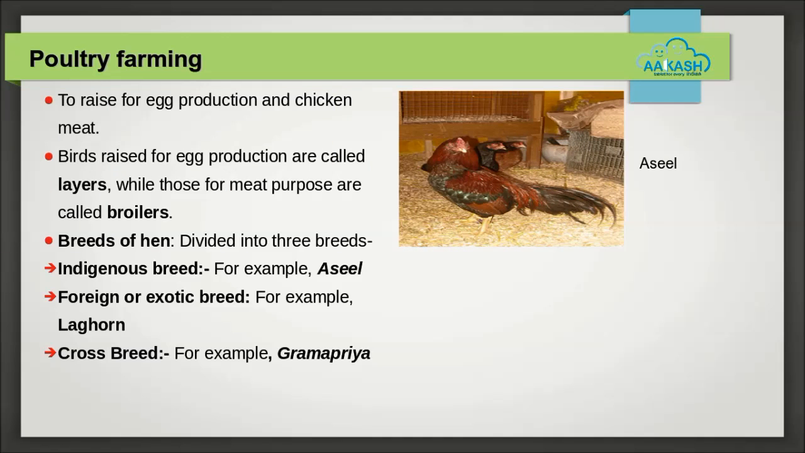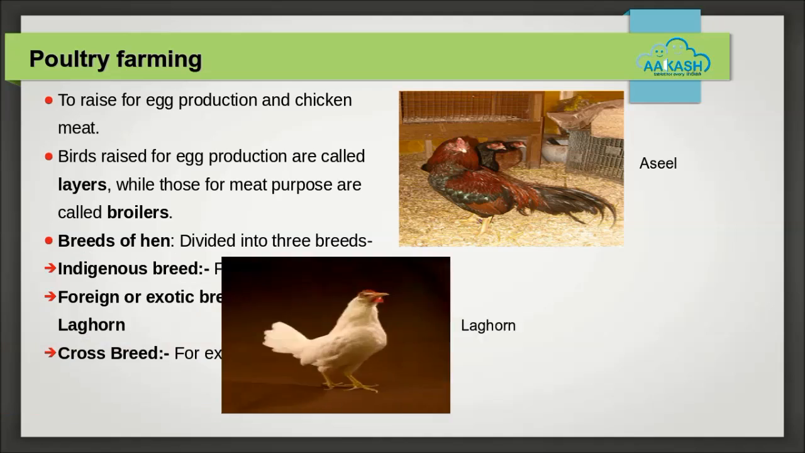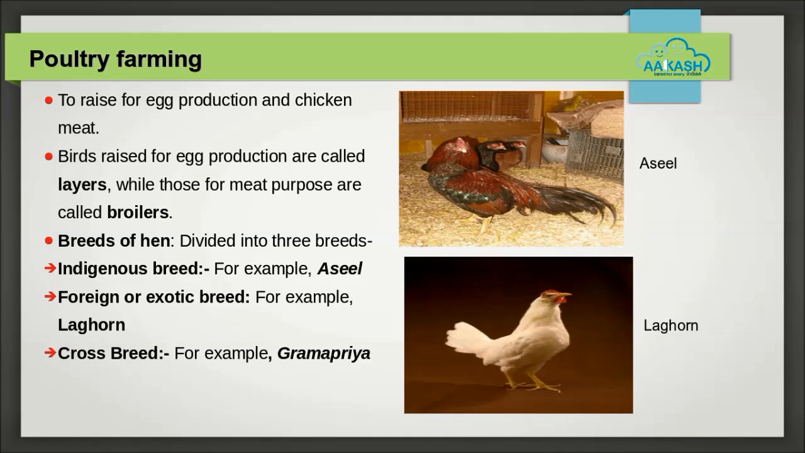1. Indigenous breeds. These are desi breeds and are native to India. These breeds show excellent resistance to diseases. Examples are Aseel and Kadaknath. Number 2. Foreign or exotic breeds. These breeds lay more number of eggs and also give more meat compared to the indigenous breeds. Example is White Leghorn.